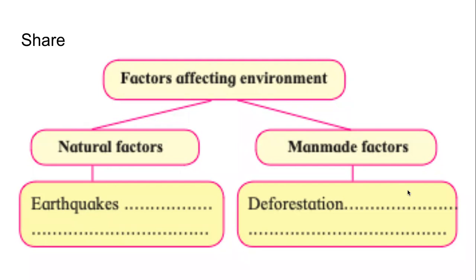The second part is man-made factors. Rahul, yes, thunderstorm is also a factor. If you are talking about man-made factors, and the hint for us is deforestation, what other things can we think of as man-made factors?